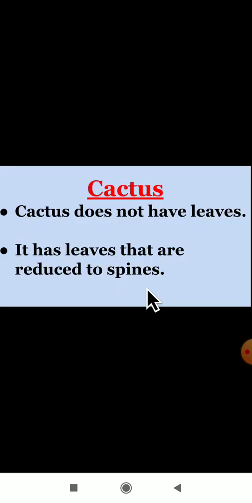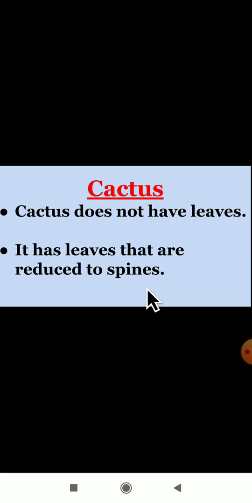Today in this video class, we will study about some specialized organisms. Organisms are nothing but living organisms. First, here is the cactus. The cactus is a plant.